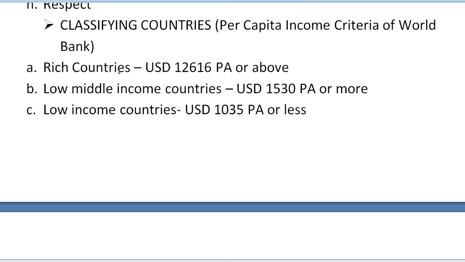Rich countries are those that earn US dollar 12,616 per annum or above. So these countries come under the rich countries. Moving to the second category, lower middle income countries, here people earn US dollar 1,530 per annum or more, so they come under this. Third, we have low income countries. Here, US dollar 1,035 per annum or less, they come under this.